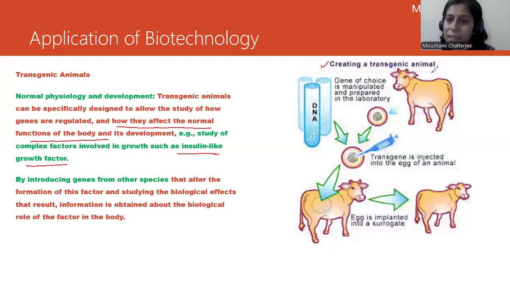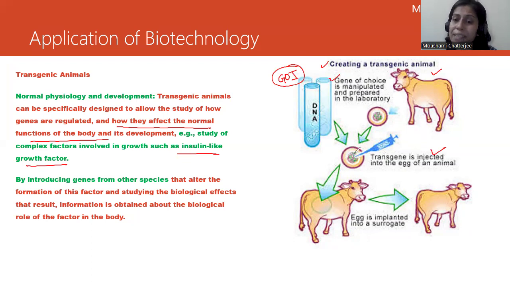We have this particular cow over here. So we have taken the GOI, gene of interest, here. So the gene of choice is manipulated and prepared in the lab. We have taken the gene of interest, and then what we have done is we have introduced that gene of interest into the egg of this particular animal.